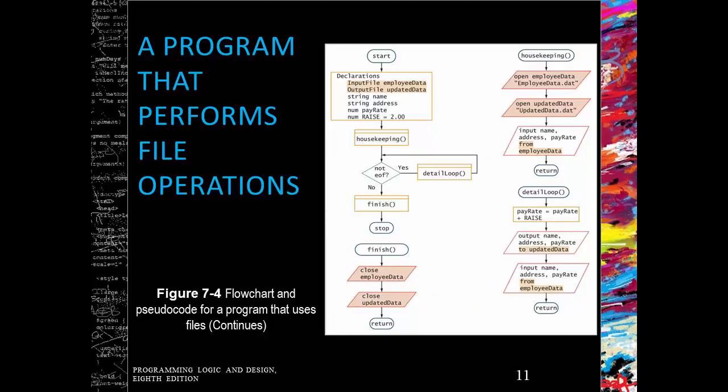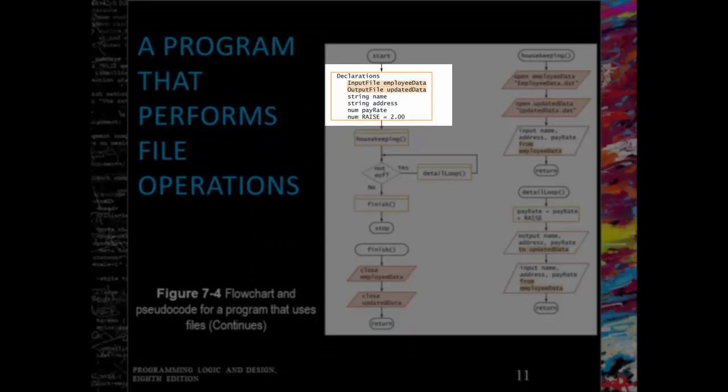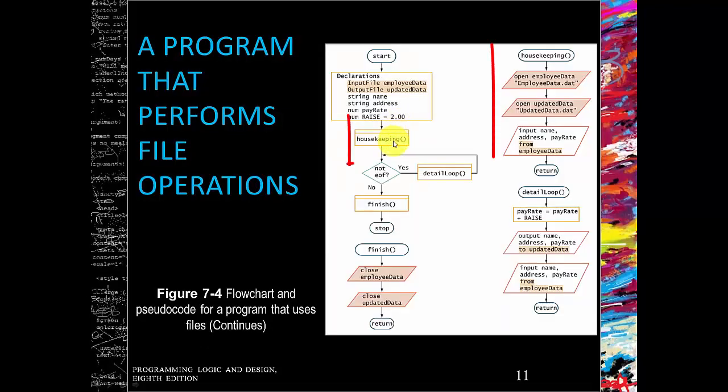Within my declarations, we have to create an identifier for our input file and our output files. We have to do our housekeeping, and within our housekeeping we always open our data files, and then we input the first field from our employee data. Then we return back to the mainline logic, and then we start our not end of file loop, and we're going to loop and loop and loop until we reach the end of file for our employee data.dat.